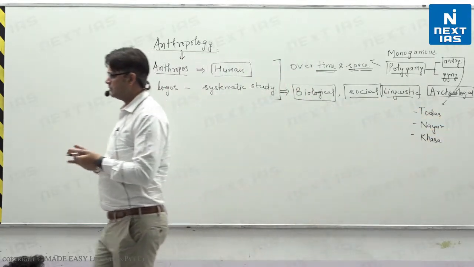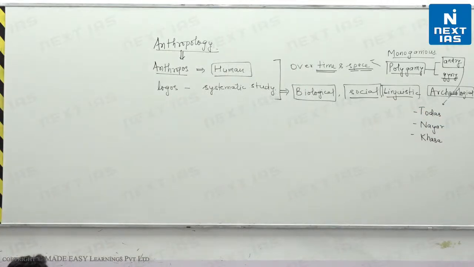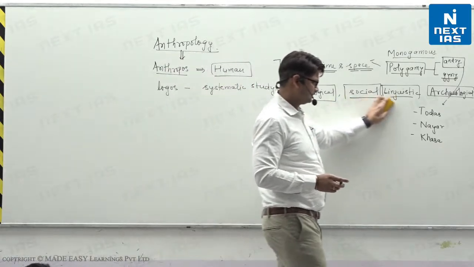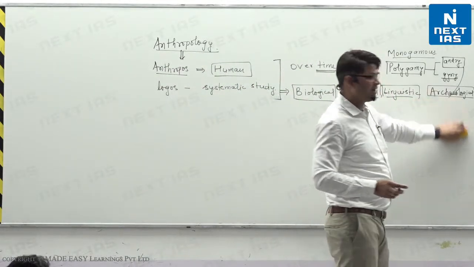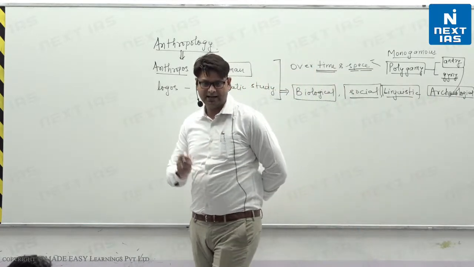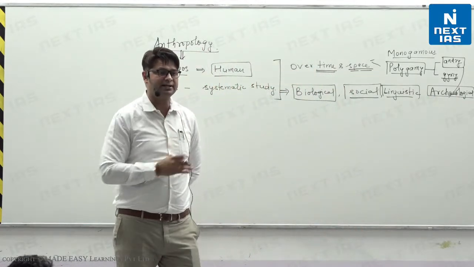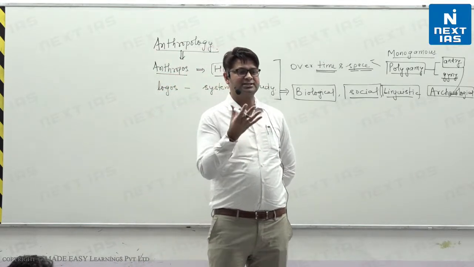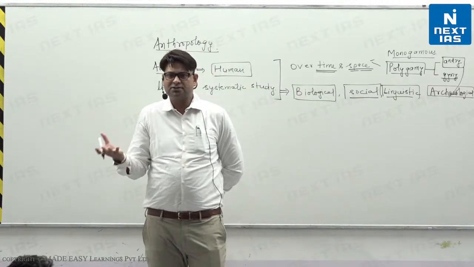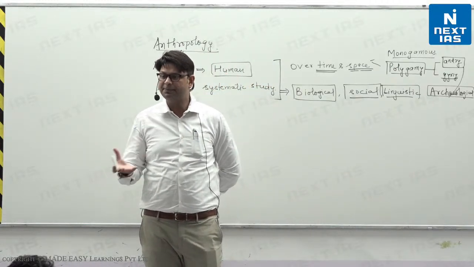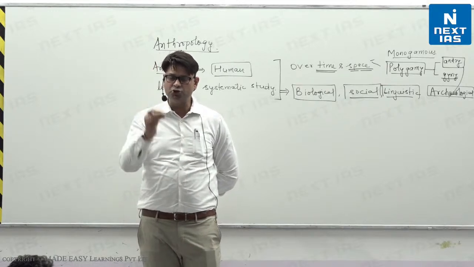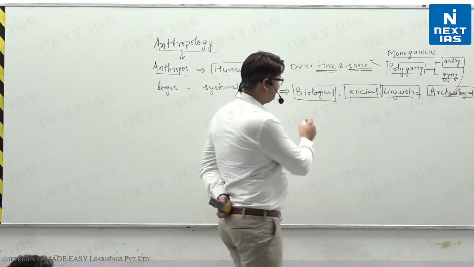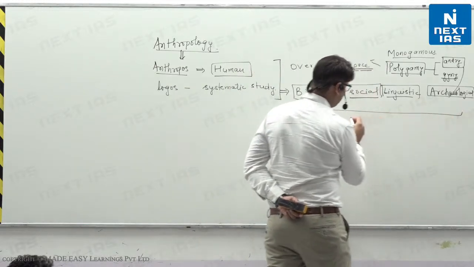And there is a 5th branch, right? See, there is one famous saying in any university that unless any discipline has practical relevance, it will lose its charm in the public. Because it is not of any use, what will you do with it? What will you do by reading theory? It should be useful to solve your practical problems. That is why you are studying anything, right? So there is a 5th branch, that is applied anthropology.